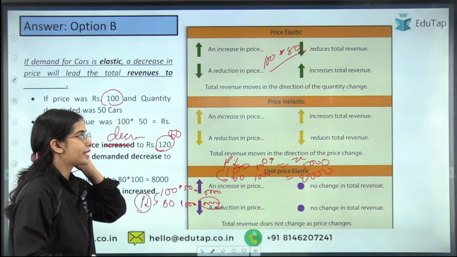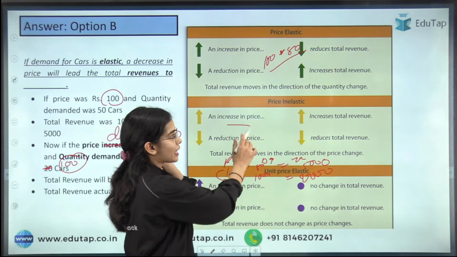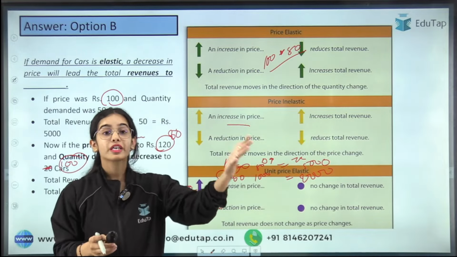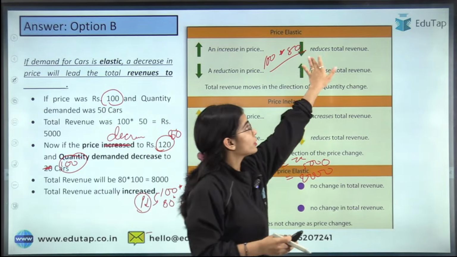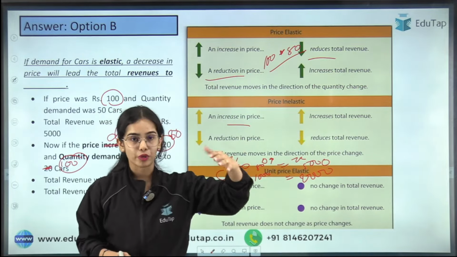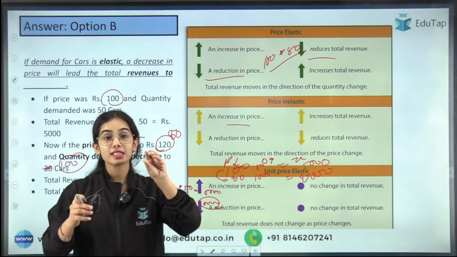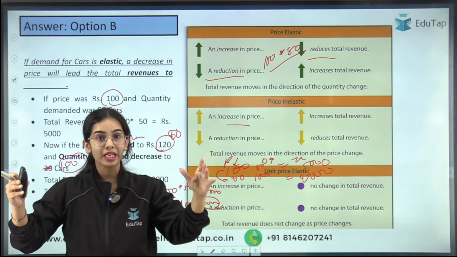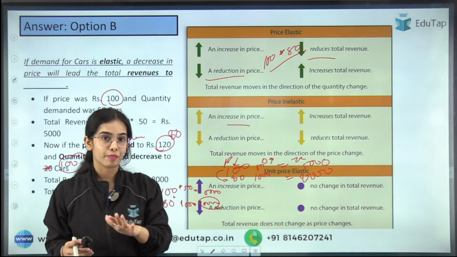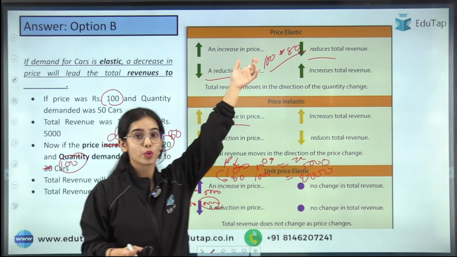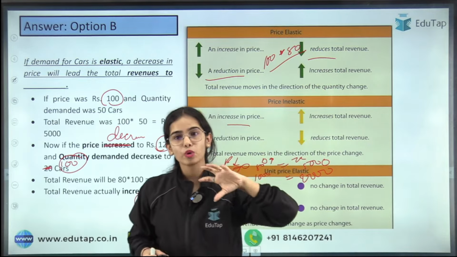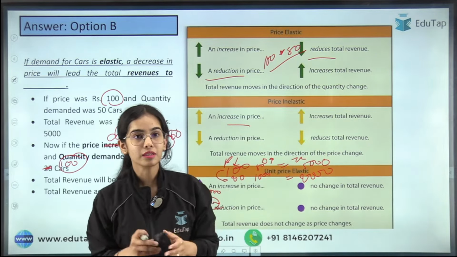So in the case of elastic demand, an increase in price will reduce your total revenue, while a decrease in price will increase the total revenue, because with a small decrease in price there is a huge increase in demand, and with a small increase in price a huge decrease in demand will come. So if you have elastic demand and you are increasing the price, that is going to be harmful for you. I hope this is clear.